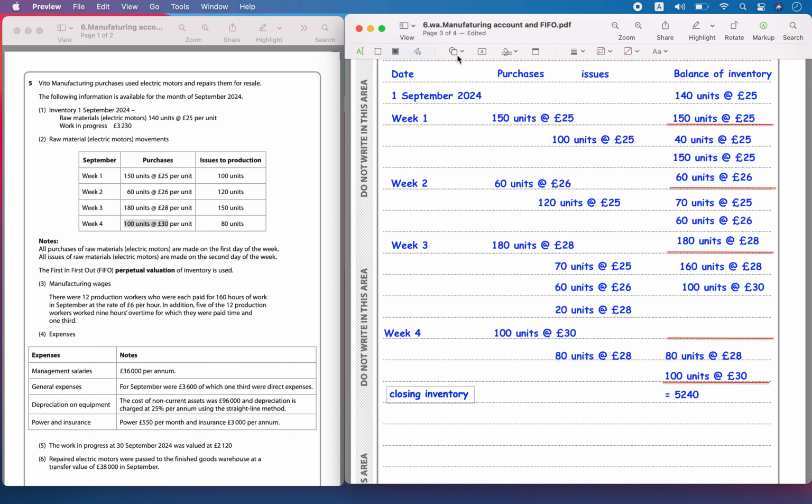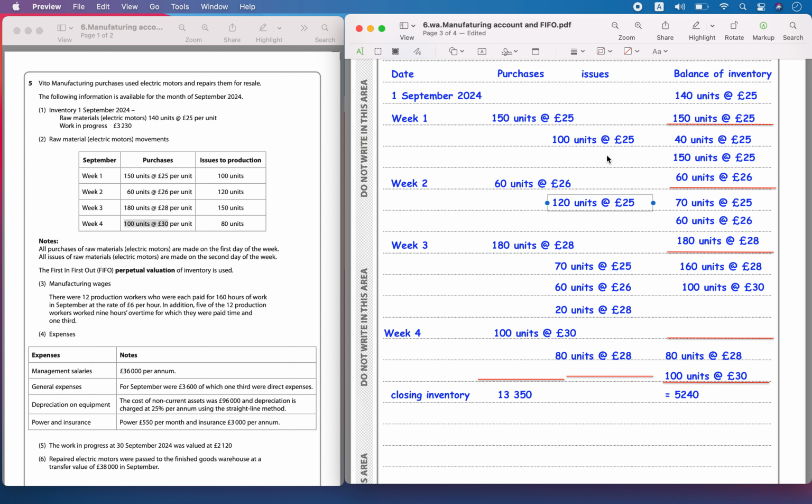Now if you add up all these purchases, okay, if you can add up here all the purchases. So 150 into 25 plus 60 into 26 plus 180 into 28 plus 100 into 30, you will get the purchases cost. So that will be equal to 13,350. Okay, and then this represents cost of sales. Okay, we can calculate from opening and closing inventory, or otherwise you can also check here.